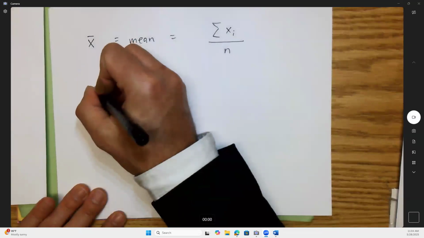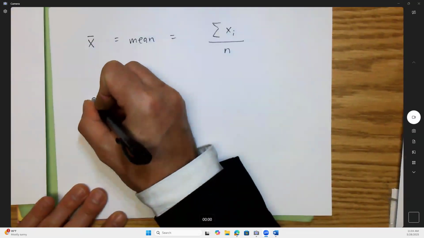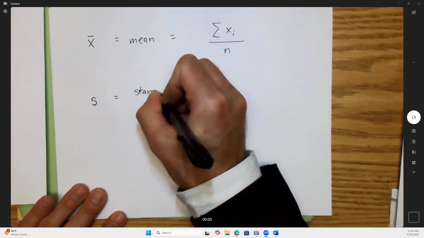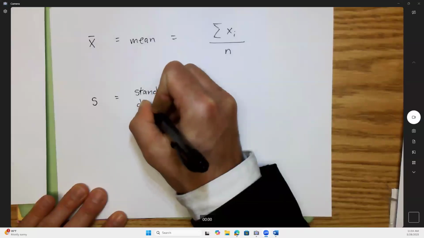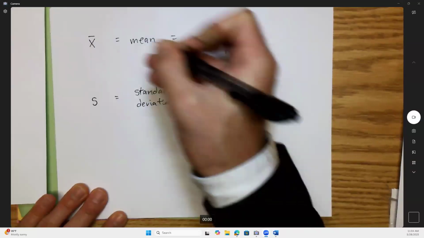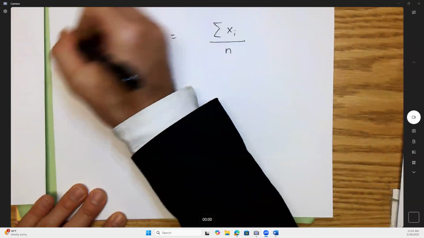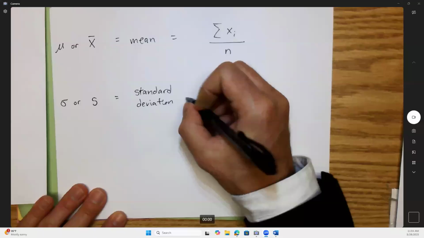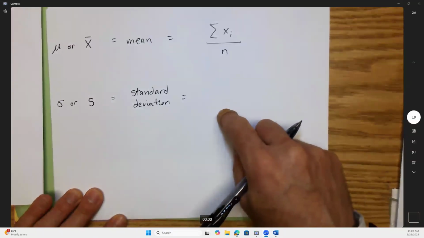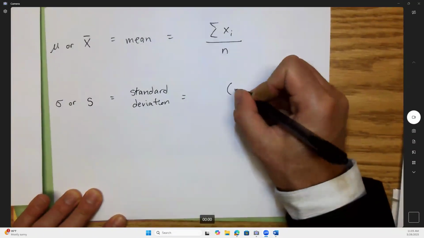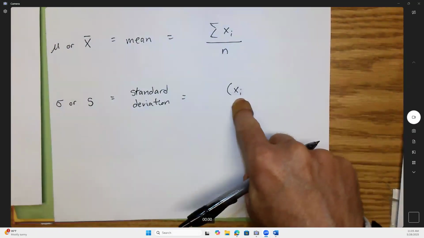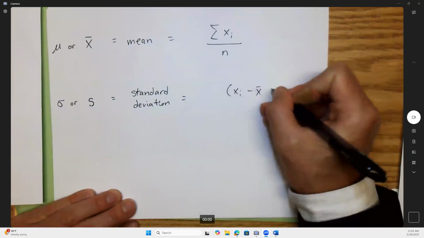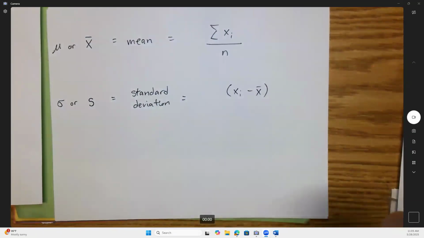Now the one that's probably new to most of you, if you've never had stats, is the standard deviation. Oh, here, I'll put the other: I'll say mu or X bar, and I'll use sigma or S. Now this one, there's a whole process, and it's going to go like this. You take each individual value, so that's X sub i, which there will be 5 different values, because there's 5 different students in here. You subtract the average, because there will be some average height here.